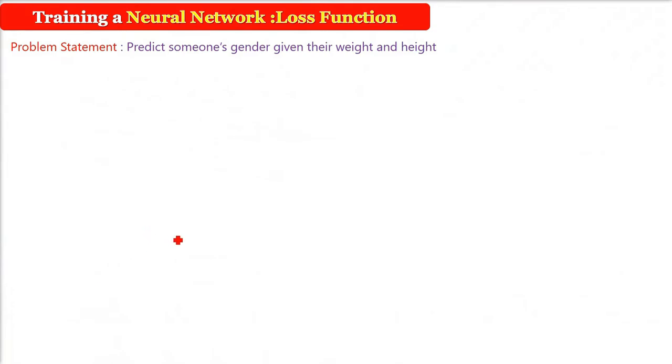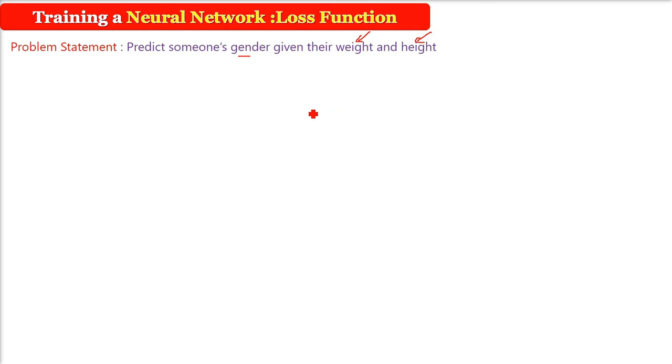So let's train our network to predict someone's gender given their weight and height. So the sex or gender, whether it is a male or a female, this we are going to find out. The input will be weight and height. We'll call them x1 and x2, about our discussion later.